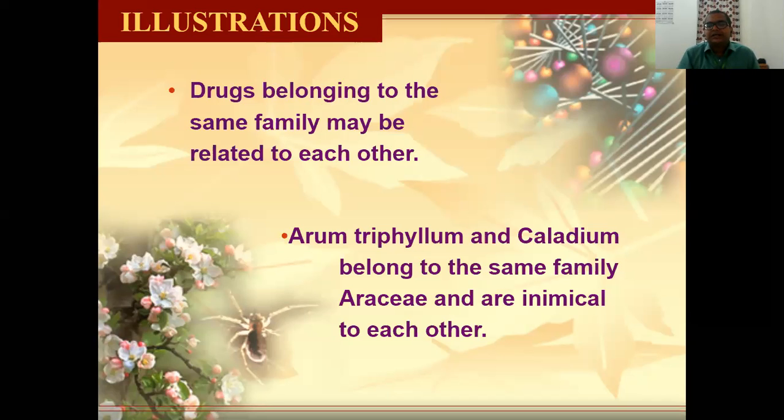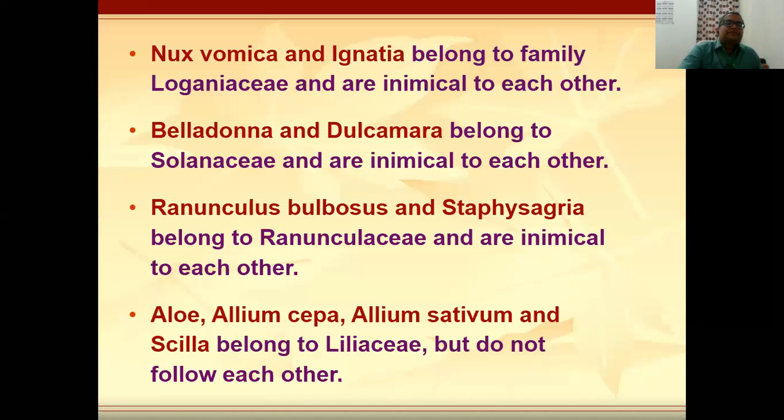Already we have discussed this in drug, medicine and remedies. Nux vomica and Ignatia belong to family Loganiaceae and are inimical to each other. They are opposite to each other. Belladonna and Dulcamara belong to Solanaceae and are inimical to each other, opposite in action. Ranunculus bulbosus and Staphysagria belong to Ranunculaceae and are inimical to each other. All these are homeopathic medicines. Aconitum, Allium cepa, Allium sativum and Scilla belong to the Liliaceae but do not follow each other. They are of the same family, but they are not following each other.